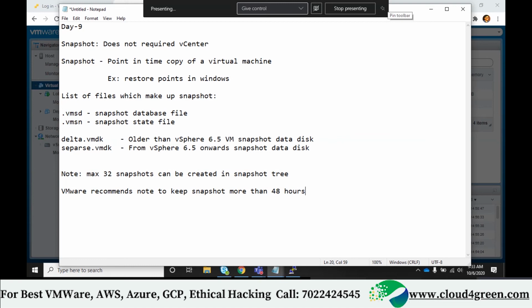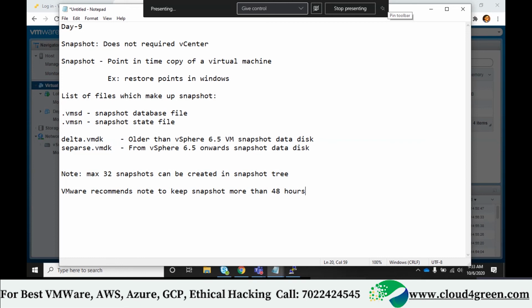Sometimes when you try to copy a file, the file may corrupt. Backup means what? It's a copy of that original file. Correct. Now let's take in C drive, you kept some photos. You tried to copy, and over the network or in D drive somewhere, one file got corrupted. Understood? So to overcome that, we will take a snapshot, so that it will preserve the state of the machine before taking a copy.